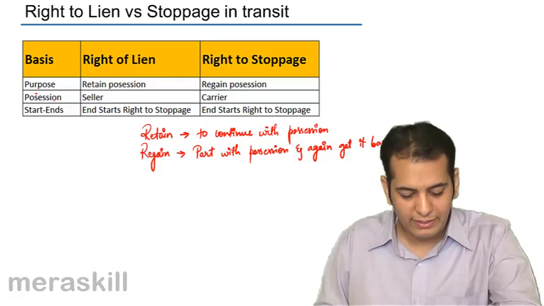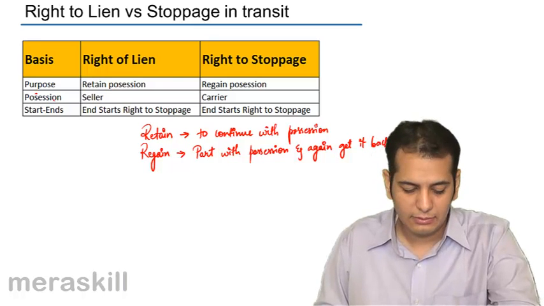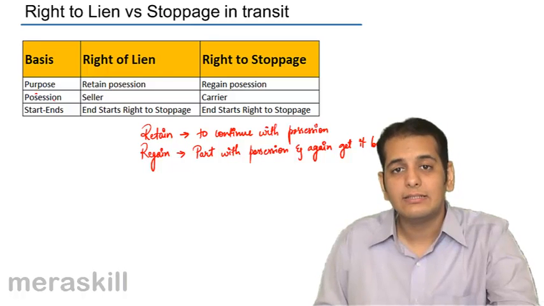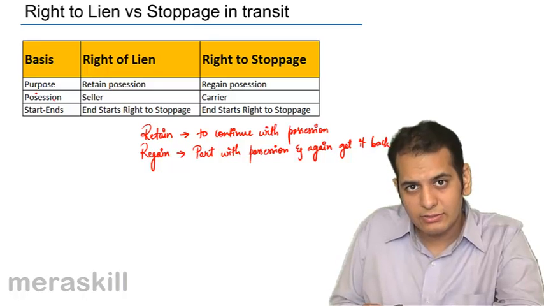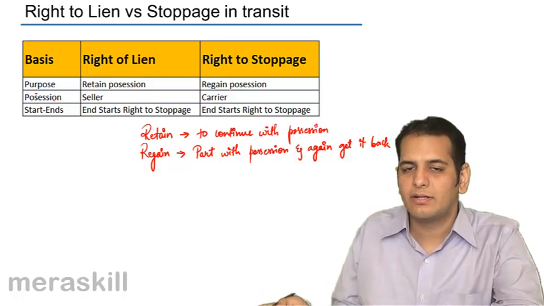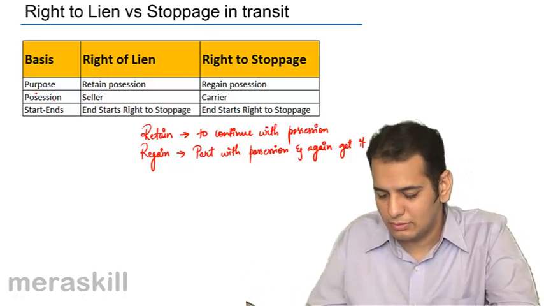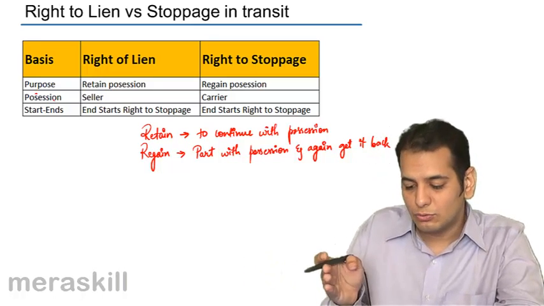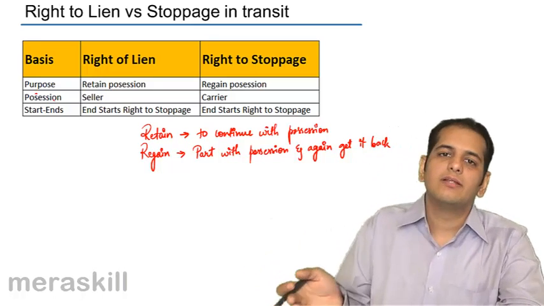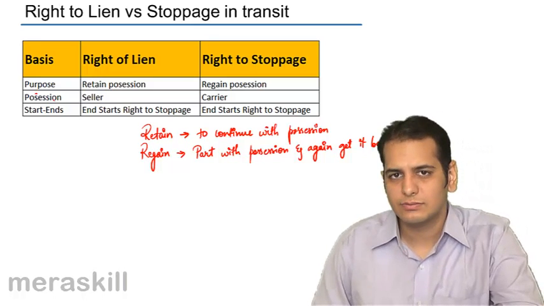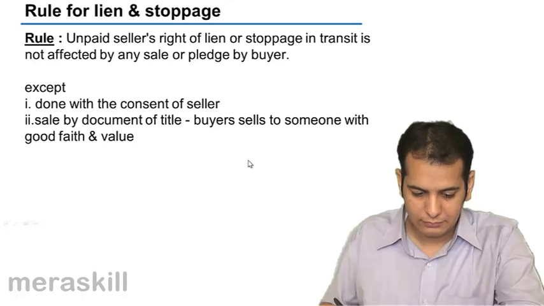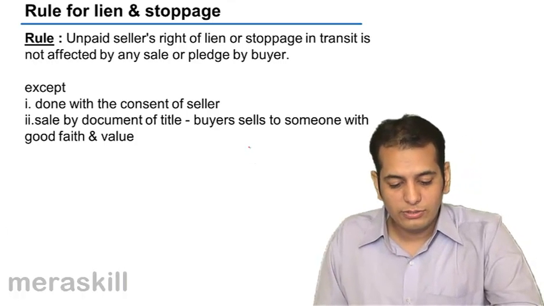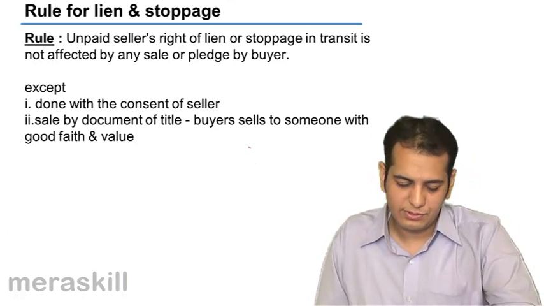Next, when does it start and when does it end? The right to lien is always with the seller, but it ends when the right to stoppage in transit starts. And the right to stoppage starts when the right to lien ends. Now, what is the rule for both these rights?